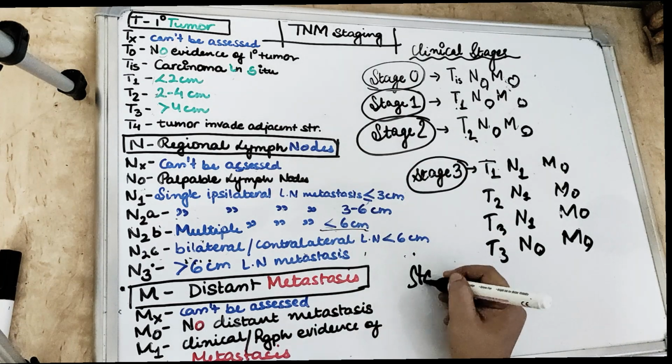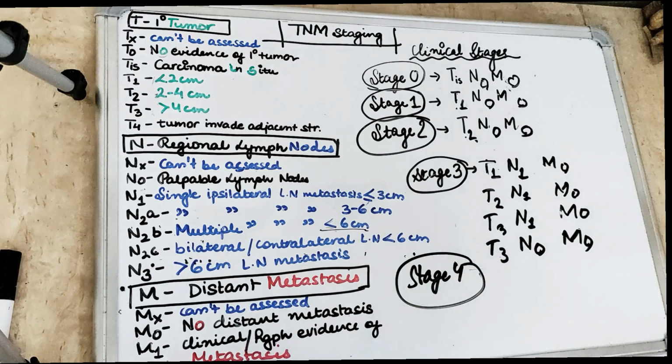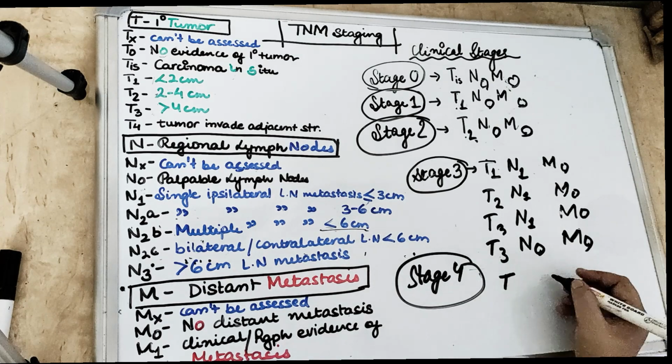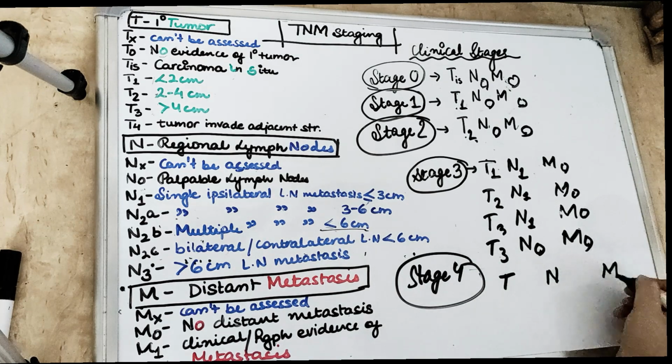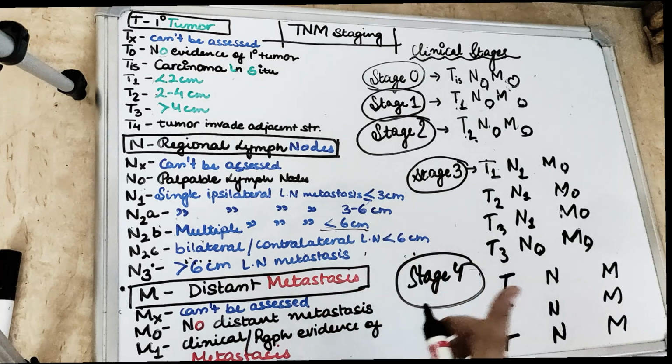Next comes stage 4. For stage 4 we are going to talk about 3 situations, 3 sets of T, N and M. The first one is when there is T4.